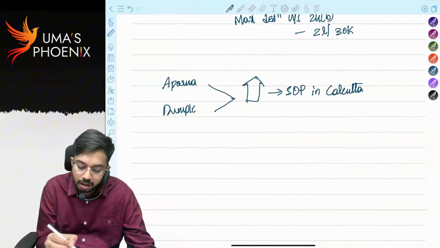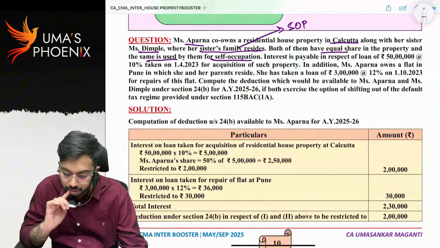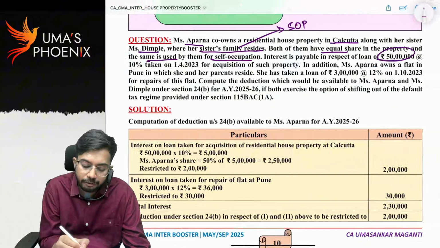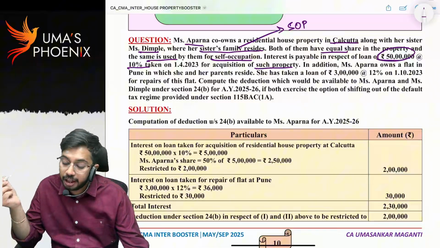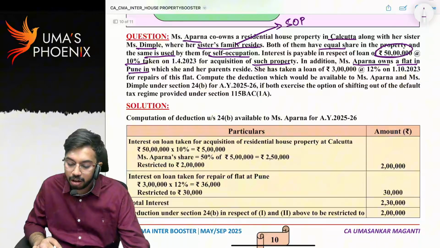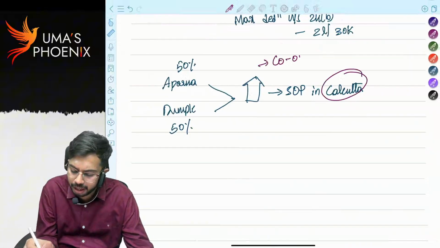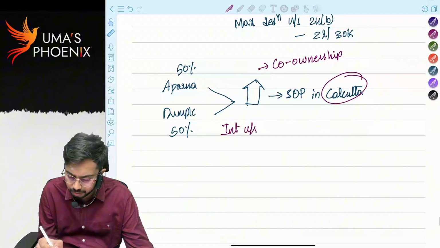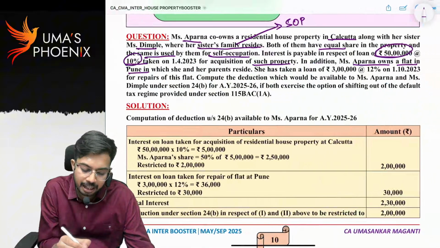Now, Aparna's share is 50%, Dimple's share is 50%. Interest is payable in respect of a loan of 50 lakhs at the rate of 10% from 1st April 23 for acquisition of such property. In addition, Aparna owns a flat in Pune. That means, now we are discussing the Kolkata house property, right? This is under co-ownership. Do you agree? What is the interest? How much loan was taken? 50 lakhs, 10%.